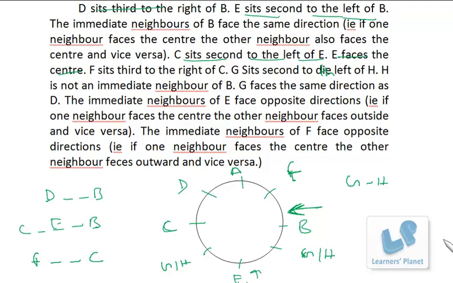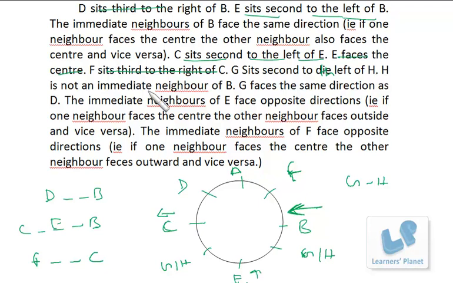Now most of the part has already been done. Now we just have to find out their direction, whether they are facing inside or outside. The immediate neighbors of B face the same direction. Then F sits third to the right of C. Now we know the position of F and he is third to the right of C. That means C should see outwards. So that is clear.